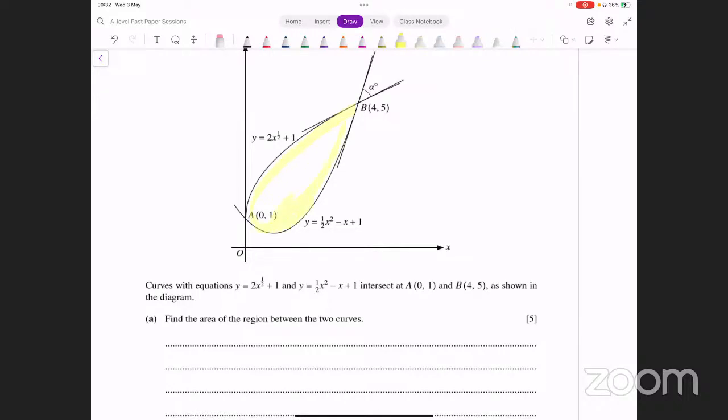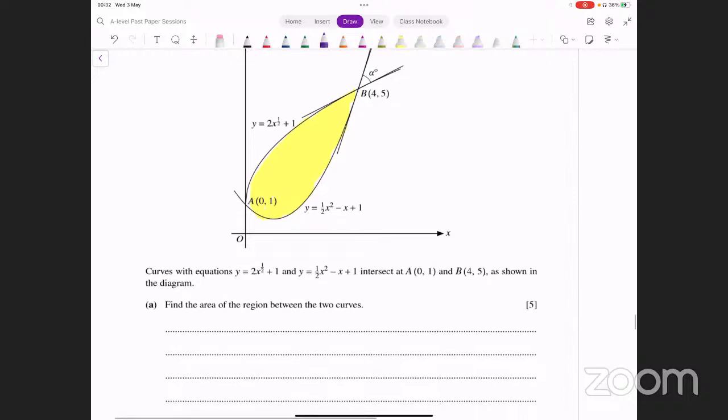Area between two curves कैसे निकालते हैं? एक का एरिया फाइंड कर लें with the x axis और दूसरे का उसमें से माइनस कर दें, so upper minus lower कर देंगे, right? This is the area that we're looking for. Now, do we have the points? Do we have the limits? Yes, one of the limits is 0 and the other is, so we have the point B, the x coordinate therefore is 4 there. ठीक है, 0 से 4 तक इंटीग्रेट करना है.